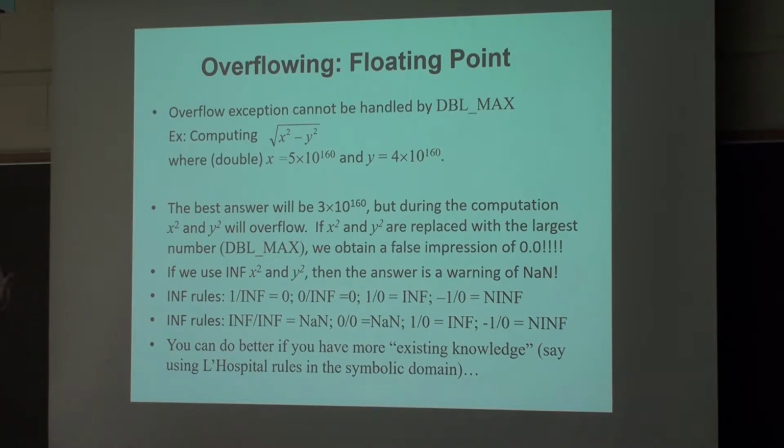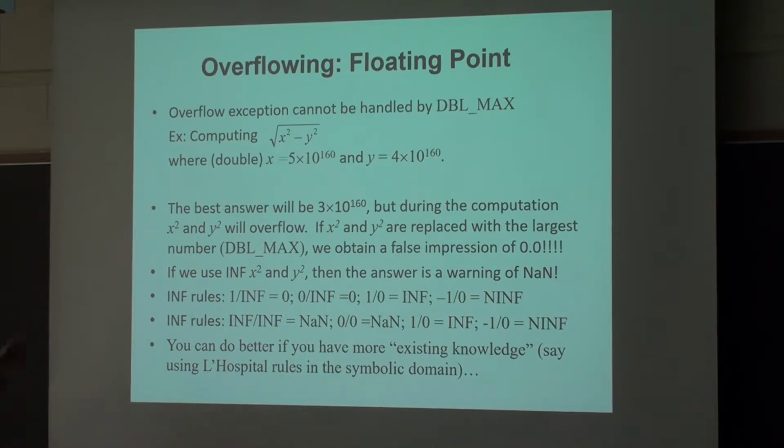Look at the execution. If x is large, x squared will overflow, and when you handle overflow, instead of reserving a special symbol, you just substitute double max, then the answer will be 0. These things can happen in integers as well. That's why the first choice, substituting an overflow with a large number, is dangerous, because in a series of operations you may come up with something totally unexpected.